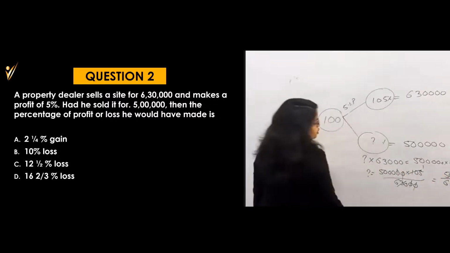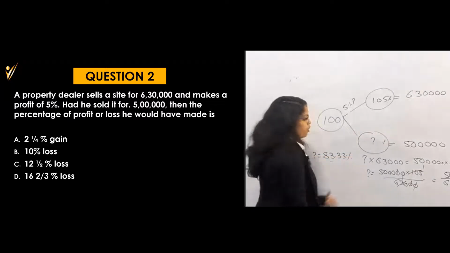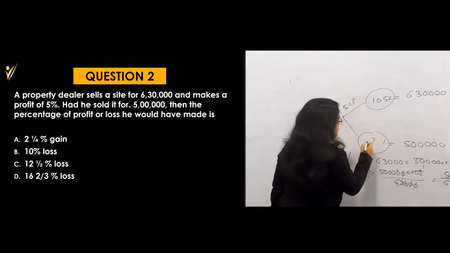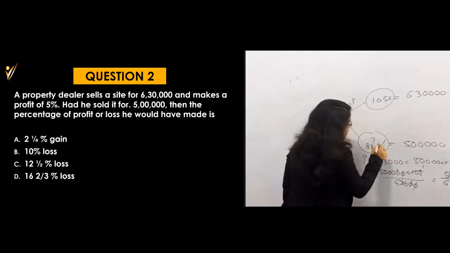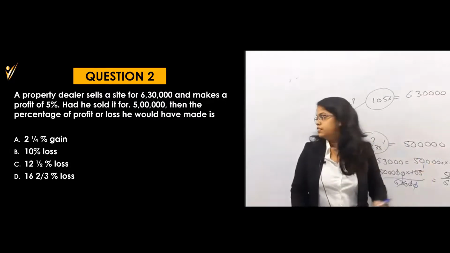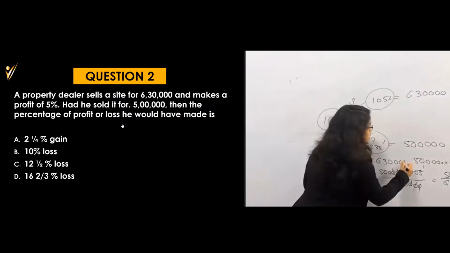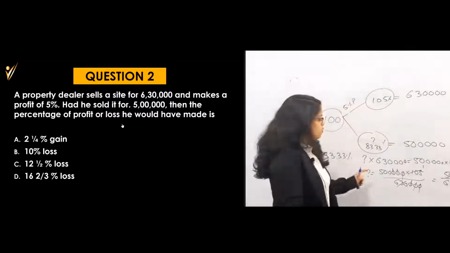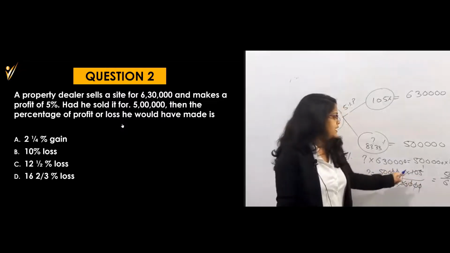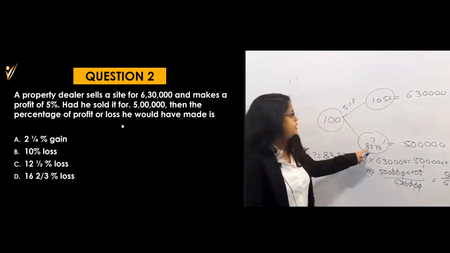Right? So what answer will you get here? Question mark is equal to 83.33%, because the 5 by 6 ratio is 83.33. That means this percentage is equal to 83.33. Can you tell me what is the loss here? The equation was question mark into 6,30,000 is equal to 5 lakh into 105. So question mark is equal to 5 lakh into 105 by 630. This 30 will get cancelled, 105 into 6, that means 500 by 6, which is equal to 83.33.